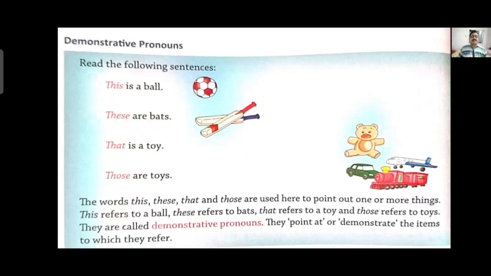This shows that we are pointing out things which are close, singular, and which are far from us, plural. So it is called a demonstrative pronoun. A demonstrative pronoun indicates something. We point out something, be it an animal, bird, human being or any non-living thing.